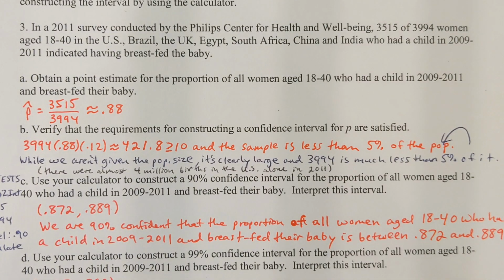Okay, in the last video I introduced the idea of confidence intervals. We're creating an interval of numbers where we think the population proportion lies between. We're in section 9.1 here, and let's take a look at problem 3.